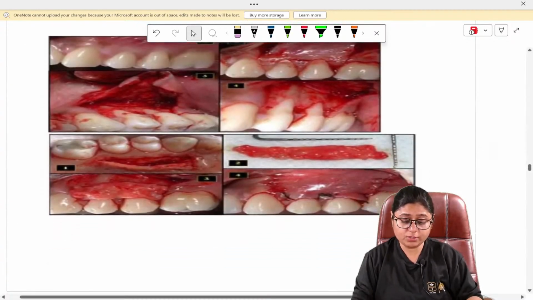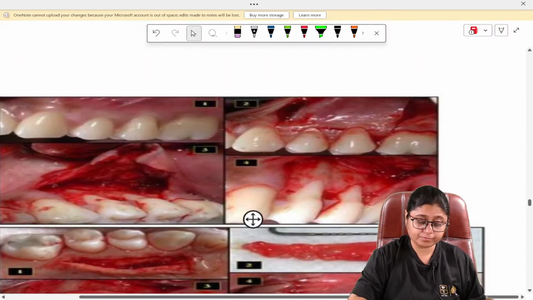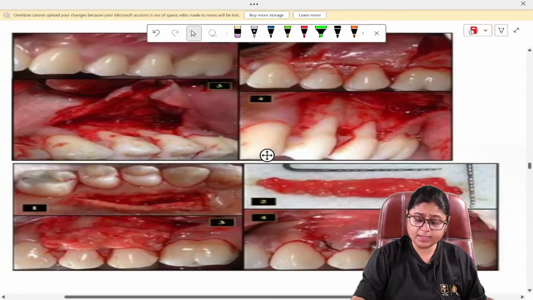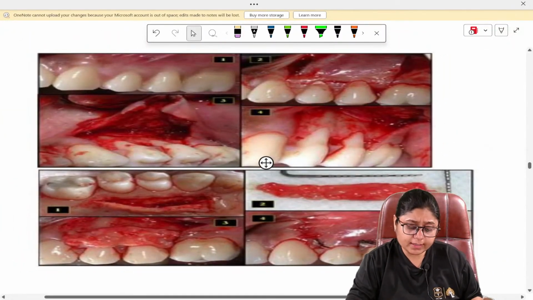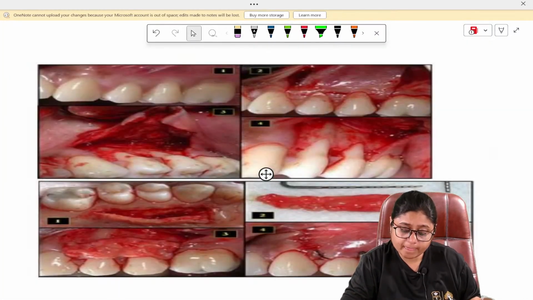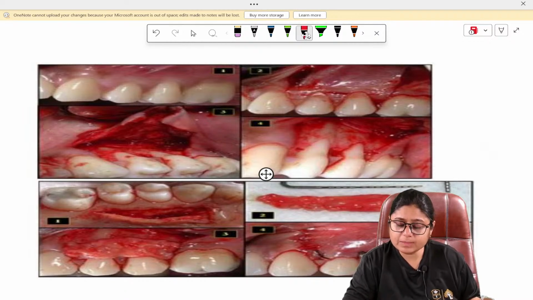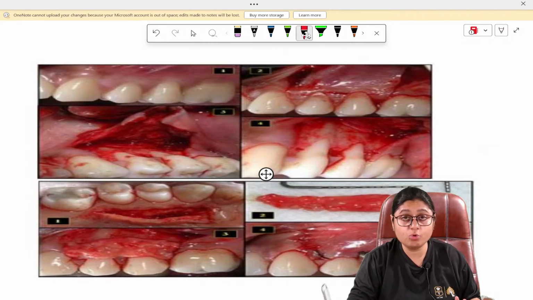I'll show you the image. So it will be more clearer for you. So here what is being done is, see here there is recession. Okay, here there is recession. Now what is done is, I hope you all are able to see the image. So what is done here is, an incision is made, a vertical incision, crevicular incisions are made, the interdental papilla are left intact. This we are doing a mucogingival surgery.